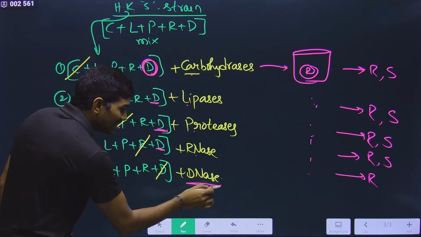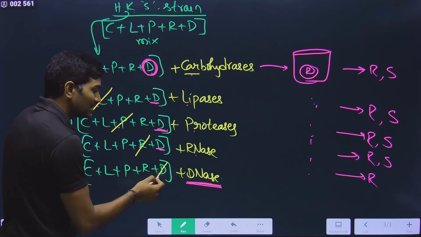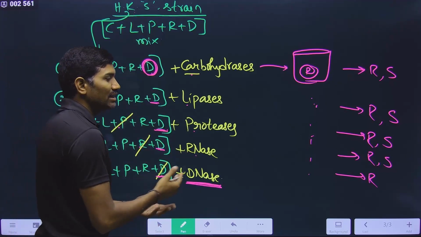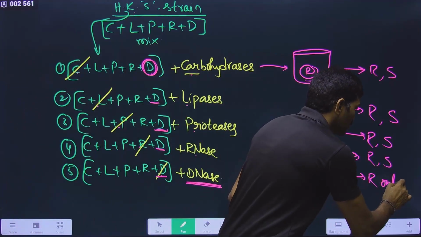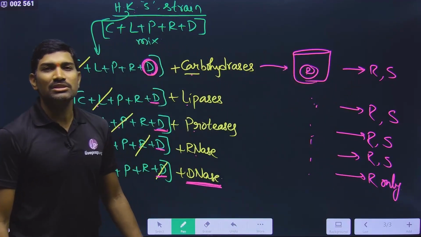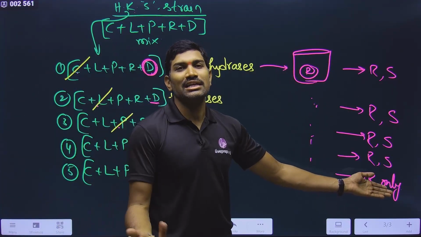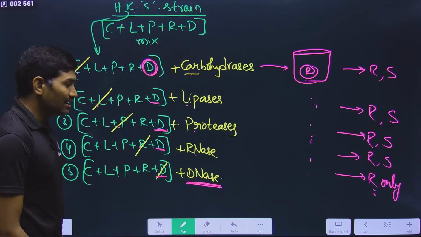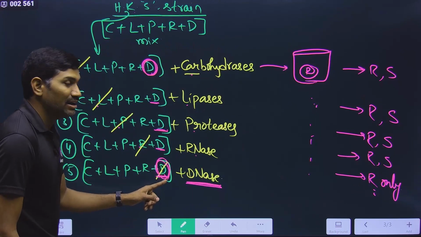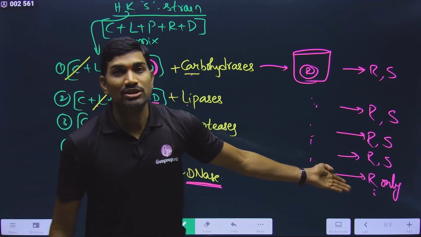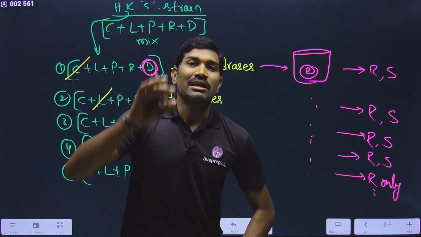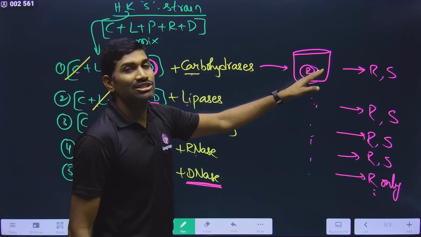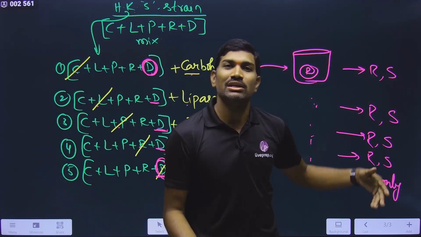But when DNase is used, it is directly digesting the DNA only. When the DNA of heat killed S is directly digested, now it cannot transform R into S. Since intact DNA is not present, it is broken. So since it is broken, it cannot transform R into S. So in this case, you are getting R only. So this is also clearly saying that it is the requirement of DNA. DNA is required. If this DNA is broken, there is no formation of S strain. That means DNA is compulsory. So it is the DNA from heat killed S strain that is entering into the R strain, so that some of the R strain are converted into S strain.